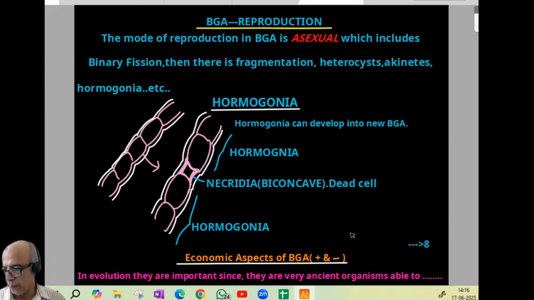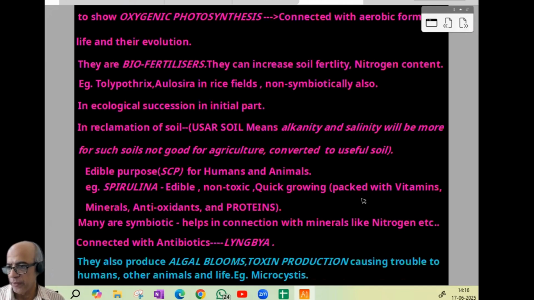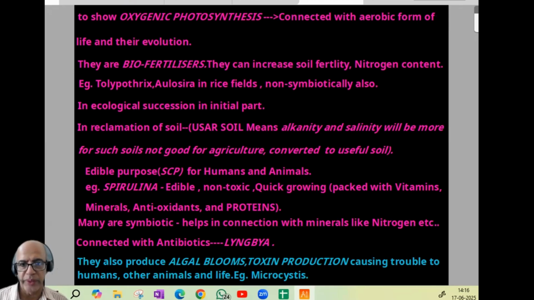Economic aspects of BGA, plus and minus. In evolution, they are important since they are very ancient organisms. They are able to show oxygenic photosynthesis, connected with the aerobic form of life and its evolution. It's an important question. They are biofertilizers. They can increase soil fertility and nitrogen content. Examples are Tolypothrix and Aulosira in rice fields, and non-symbiotically also they can work.